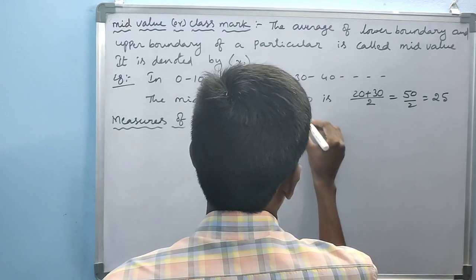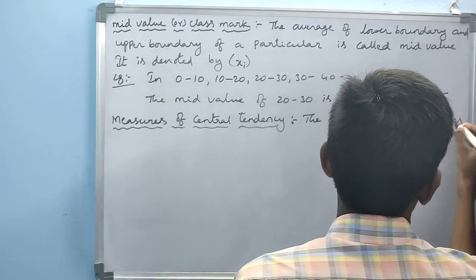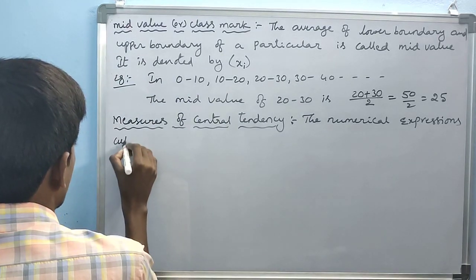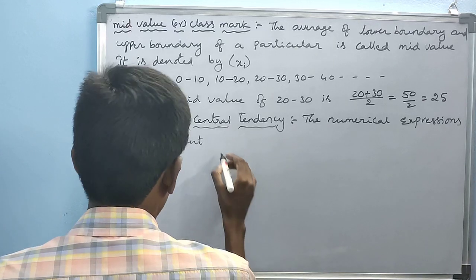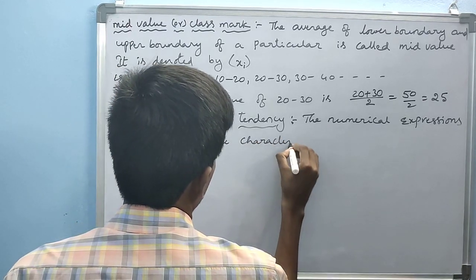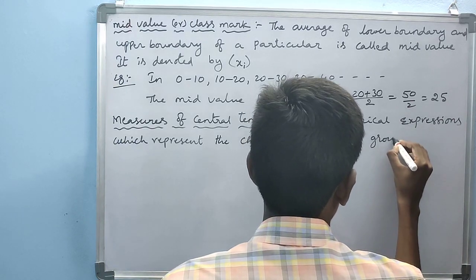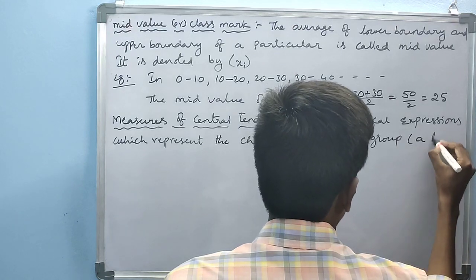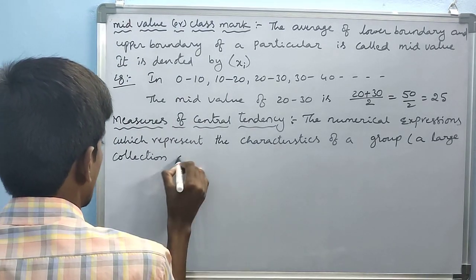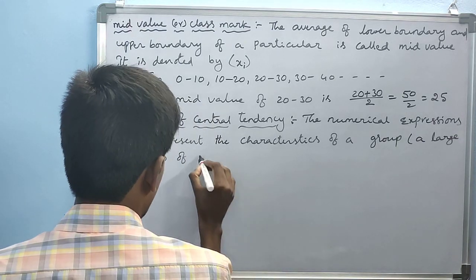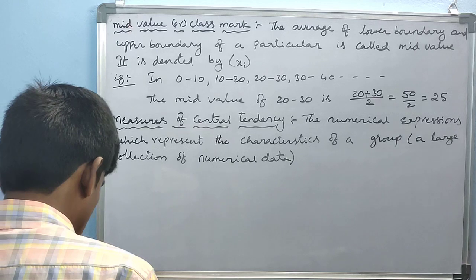The numerical expressions which represent the characteristics of a group, a large collection of numerical data, are called measures of central tendency.